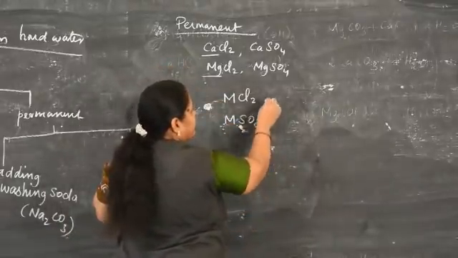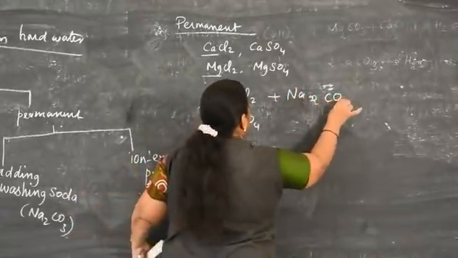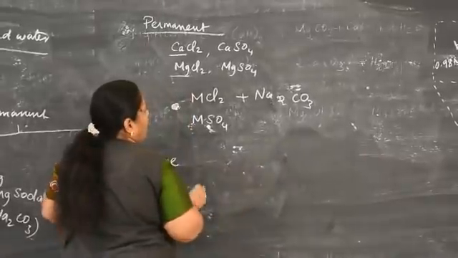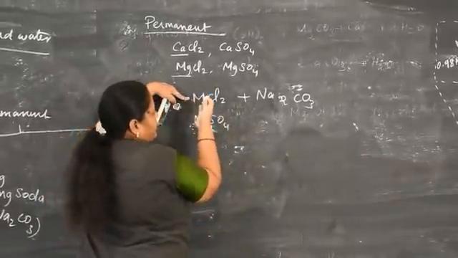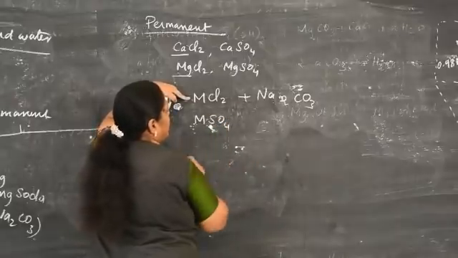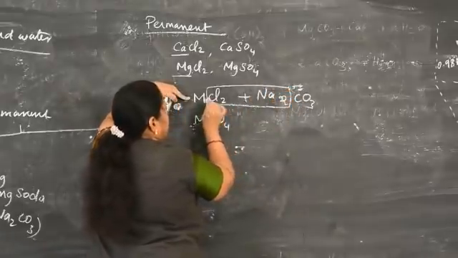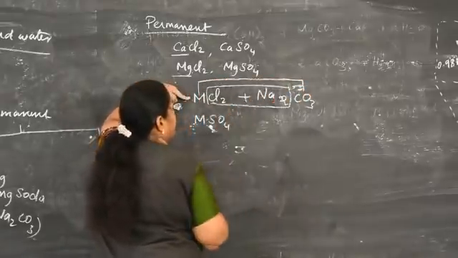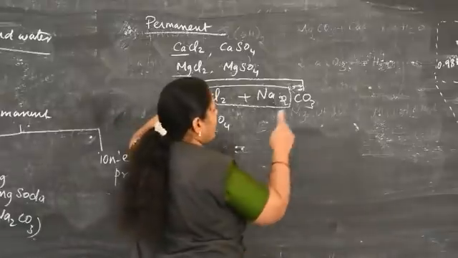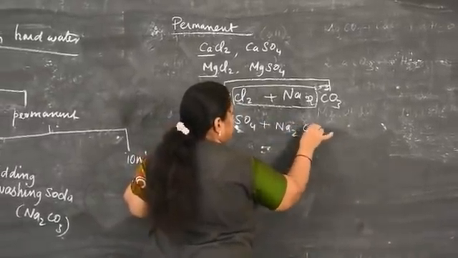This on treatment with sodium carbonate, washing soda. What happens when this metal chloride and metal sulfate react with washing soda? These are combined together, that is why we get the product carbonate. Here also Na2CO3.